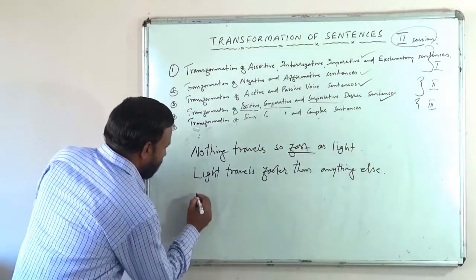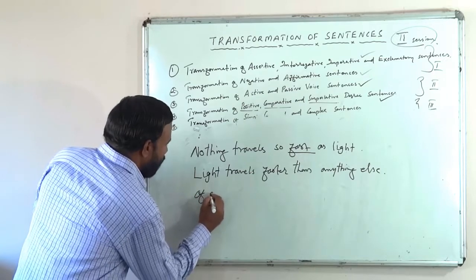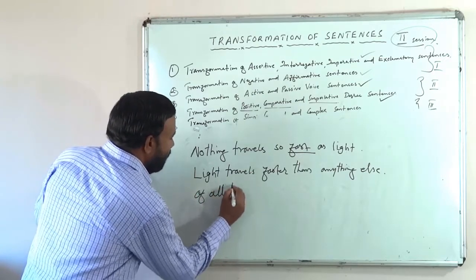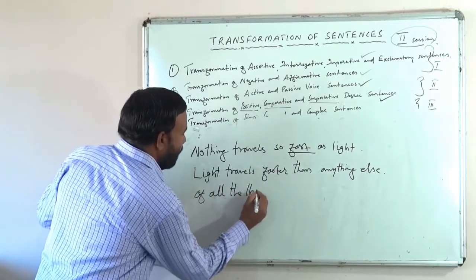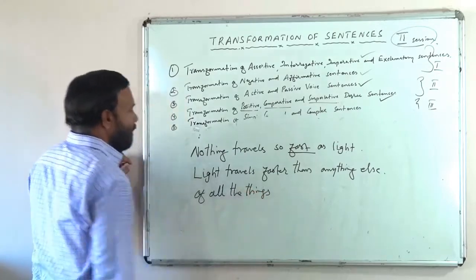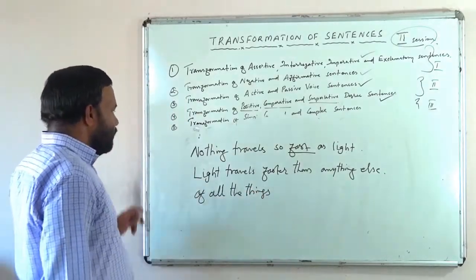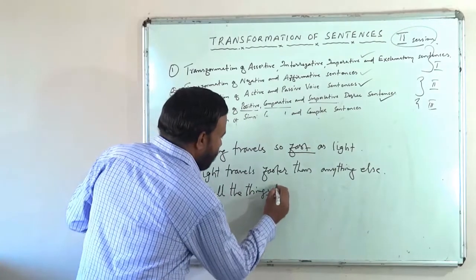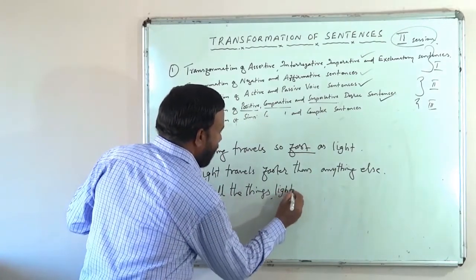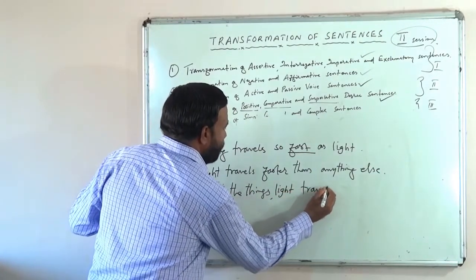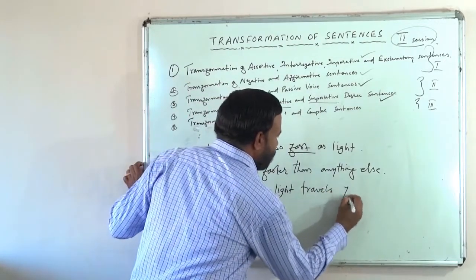Okay. Superlative will be like this. Of all the things, light travels fastest.